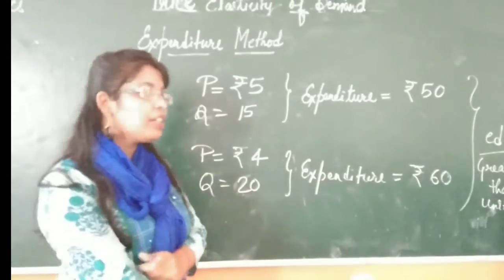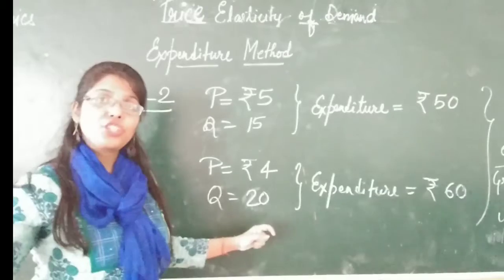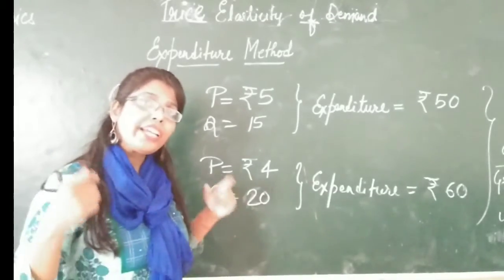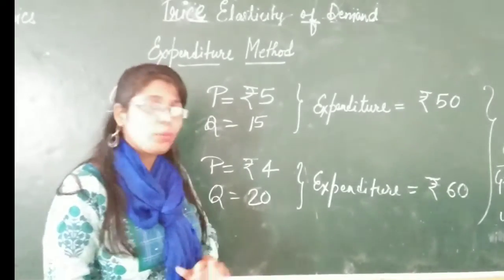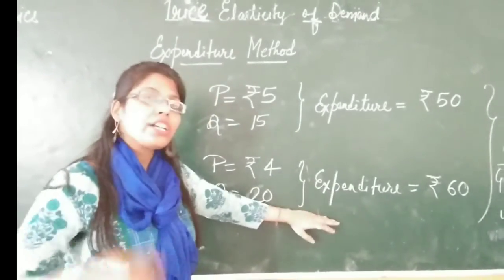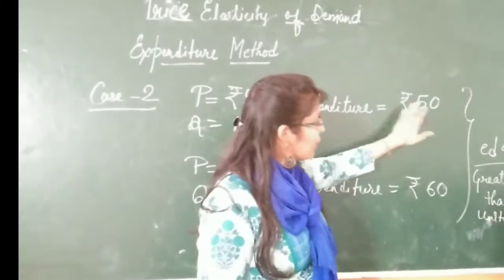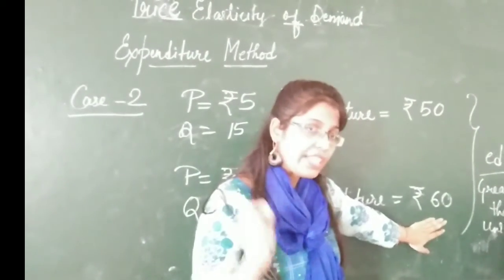Generally this happens in a family. There are some women who, what they will do, they will definitely say price falls, purchase more of quantity and being expenditure is increased. होता है क्या है नॉर्मल घरों में, जब दाम किसी चीज़ के कम हो जाते हैं तो जो घर की औरतें होती हैं वो बोलेंगी और ख़रीद लो, और उस और ख़रीदने में और खर्च हो जाता है। So from 50 the expense of 10 rupees increases to 60.